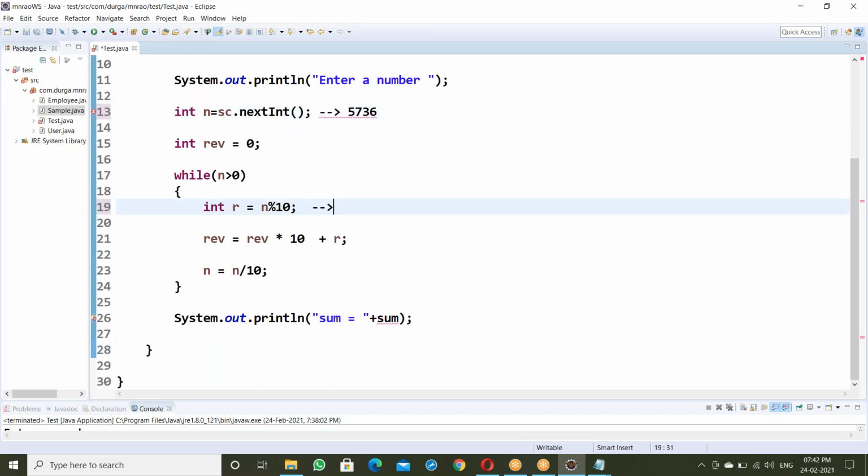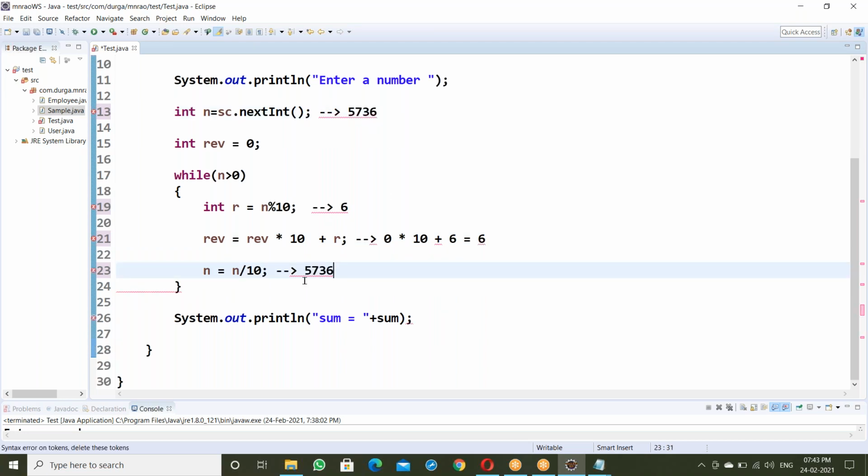No remainder. What remainder? It's a 6. Now reverse equal to reverse into 10 plus 6, that means 0 into 10 plus 6. What is this value? It's a 6, right? After getting this, n equal to n by 10. So what is the n value here? 5736 divided by 10, this value is equal to 573. So we get 573 in n here.